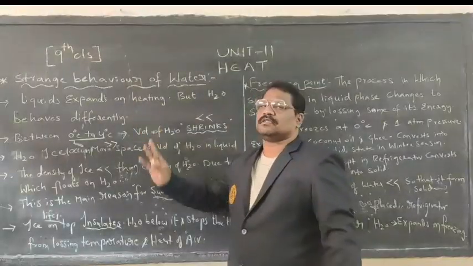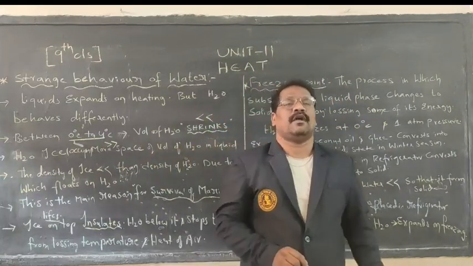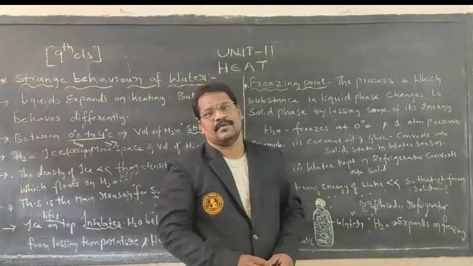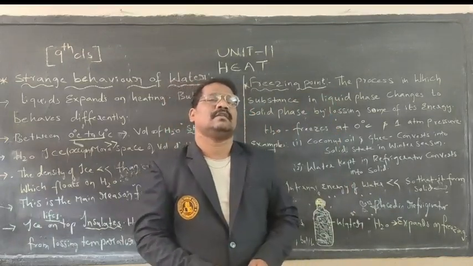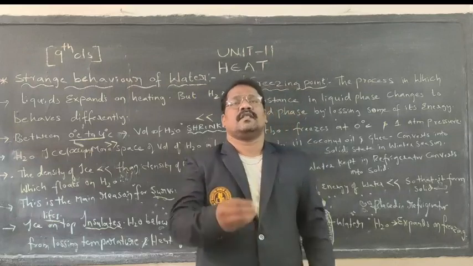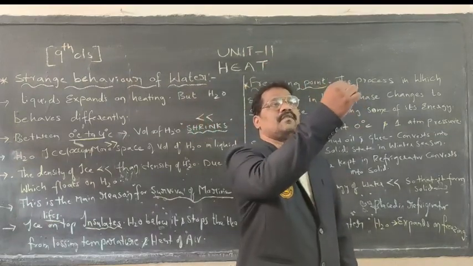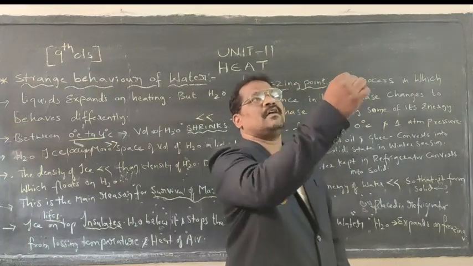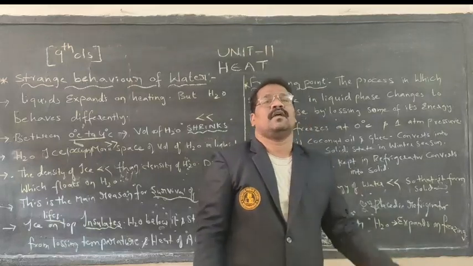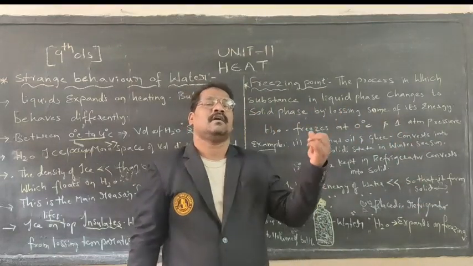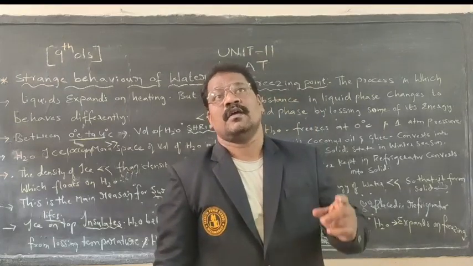Before going to this particular strange behavior of water, in the first class on melting point, I gave you a graph between temperature and heat applied. We have seen that from 0 degrees to 4 degrees centigrade, temperature rises, then at 4 degrees centigrade the temperature remains constant. That is called the latent heat of fusion.